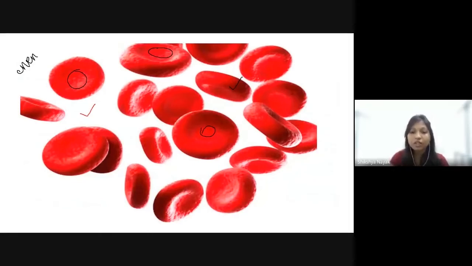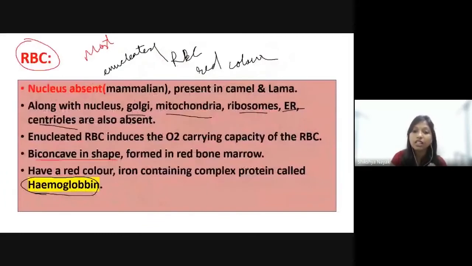So this RBC is completely evacuated just to fill it with hemoglobin, to transport the gases, to make its function, that is transportation of gases, efficient. This cell is totally evacuated of the nucleus, Golgi, mitochondria, ribosomes, endoplasmic reticulum, all its organelles.